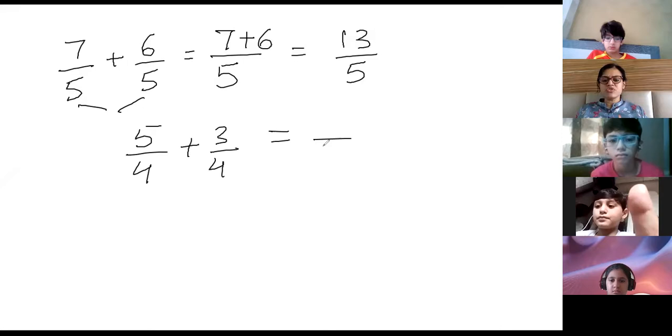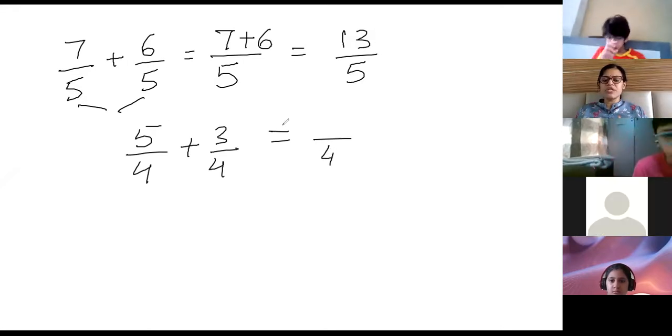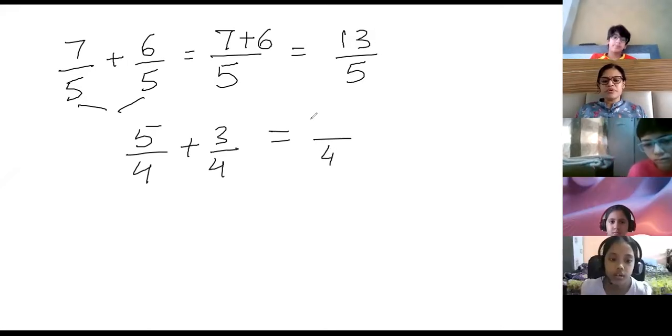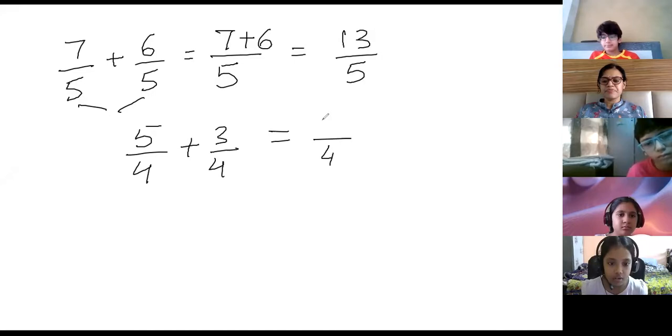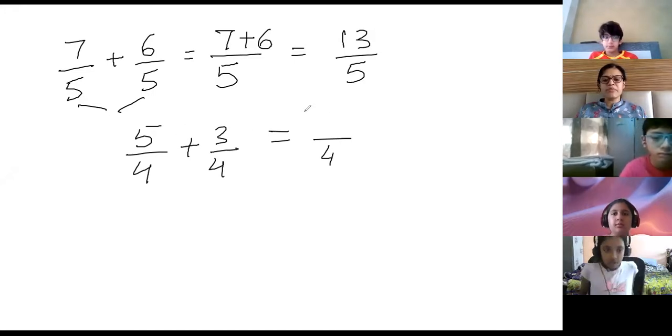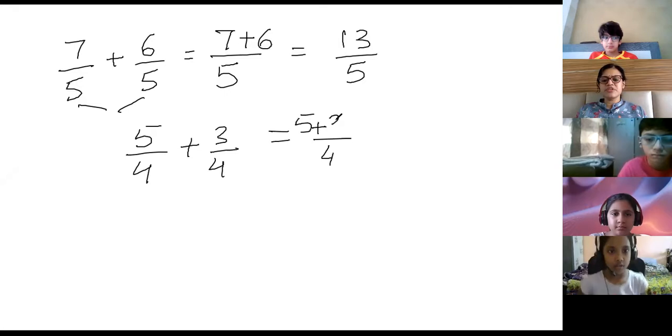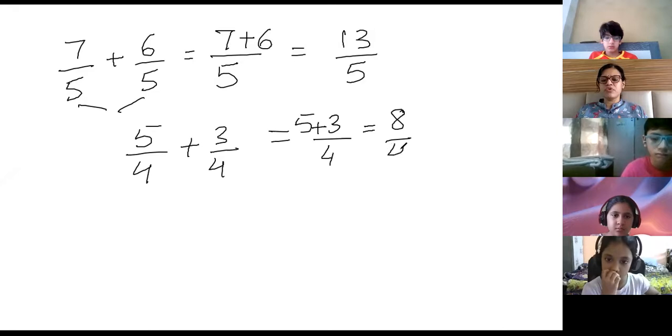The denominator is the same, so the same denominator comes here. Now what is the numerator? Humaira, what is the numerator? 5 plus 3. Add 5 plus 3. Omar, what is the answer of 5 plus 3? Yes, 8 by 4. Okay, Omar, can you do the lowest form?